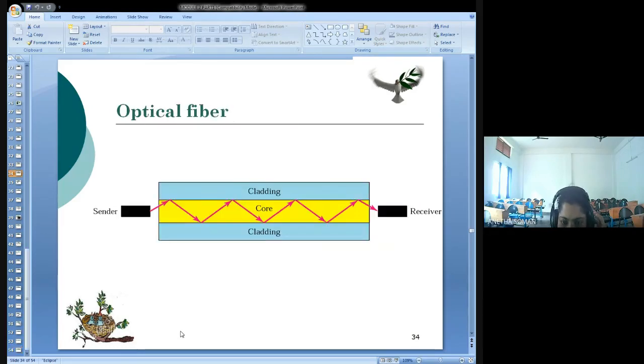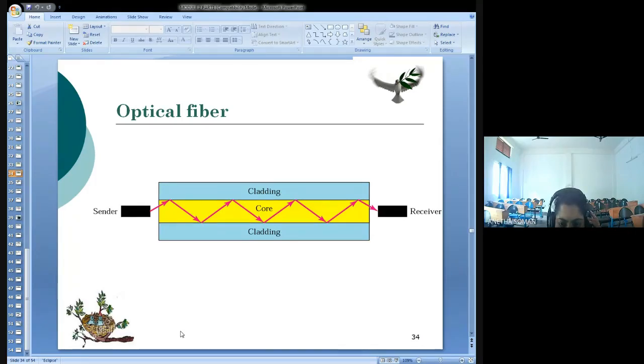Now you can see an optical fiber in the figure. Here you have a glass or plastic core that is surrounded by a cladding. When you compare the core and the cladding, both will be of different density. One will be less dense and the other will be more dense. So you should select materials whose difference in density is such that the ray reflects back when it moves from one medium to another. The cladding is less dense than the glass or plastic core.